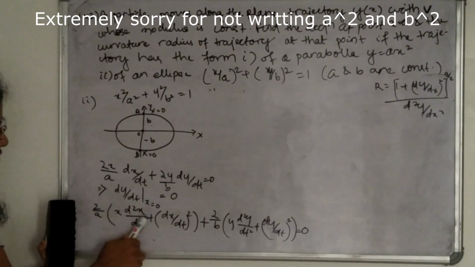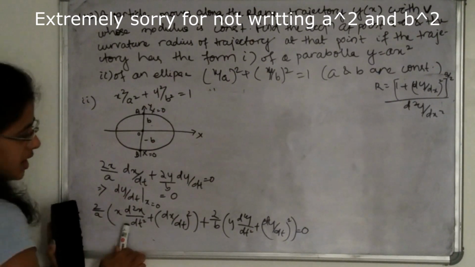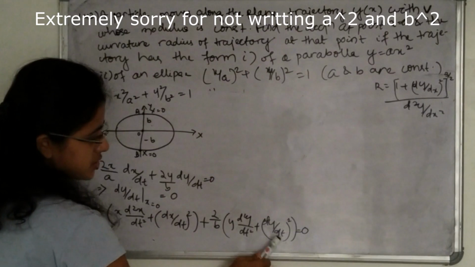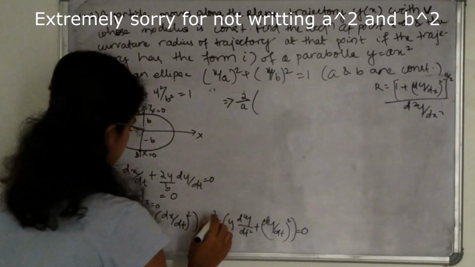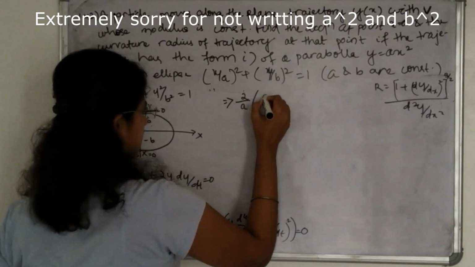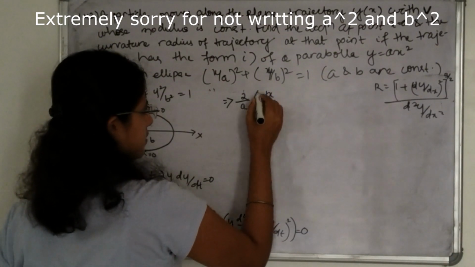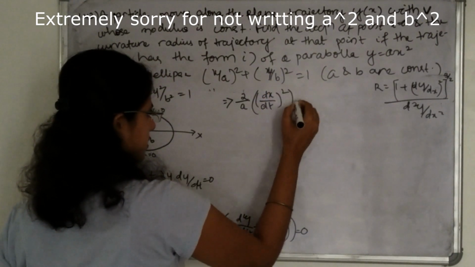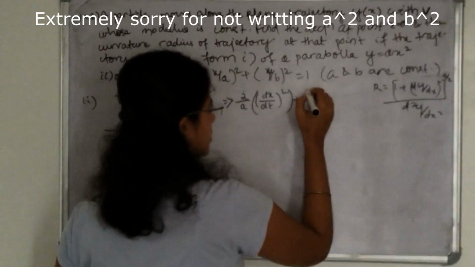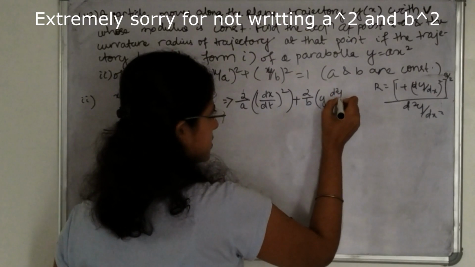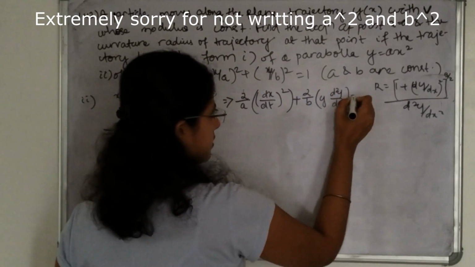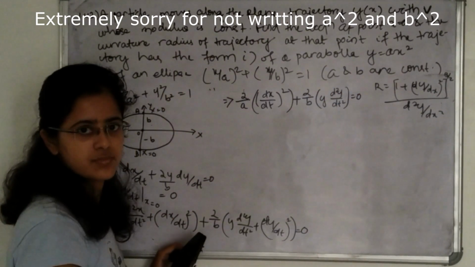So x is equal to 0 means this term is not here and dy by dt is 0 means this term is not here. Only we are left with 2 divided by a whole into (dx by dt) whole square plus 2 divided by b y into d square y by dt square is equal to 0.